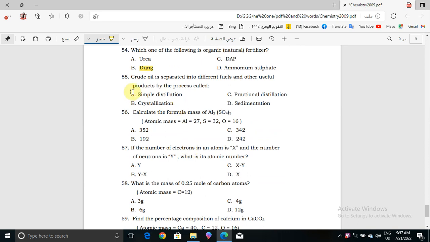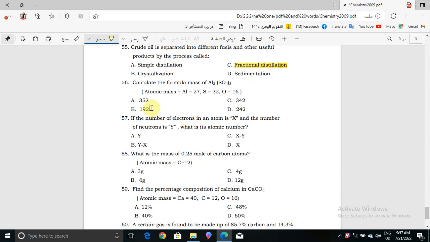Okay, question number 55, crude oil is separated into different fuels and other useful products by the process called what? Simple distillation, crystallization, fractional distillation, or sedimentation. The correct answer will be fractional distillation.